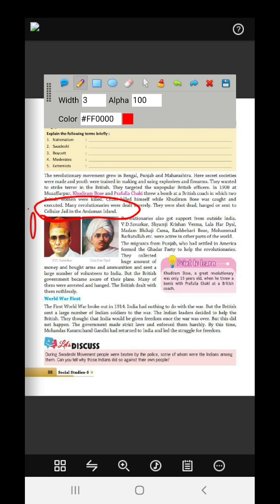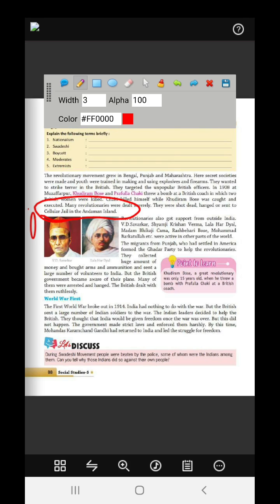The migrants from Punjab who had settled in America formed the Gadar party to help the revolutionaries. They collected a huge amount of money, bought arms and ammunition, and sent a large number of volunteers to India, and then they used to fight with all this. But the British government became aware of their plans. Many of them were arrested and hanged. The British dealt with them ruthlessly.